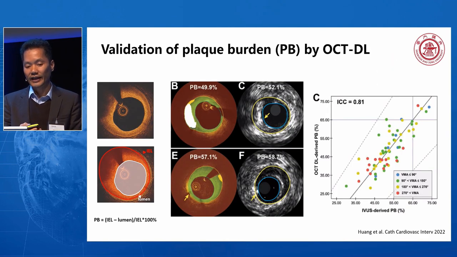Because of this, we can also calculate the plaque burden. Although OCT is limited because it cannot penetrate deep tissue, the AI can use information from consecutive slices and prior knowledge of the shape of the media to extrapolate the contour of the IEL. Then we are able to calculate the plaque burden from OCT. This has been compared to IVUS at the same spot using co-registered OCT and IVUS data, as shown in the figure. The plaque burden from OCT by AI correlates well with the plaque burden from IVUS.